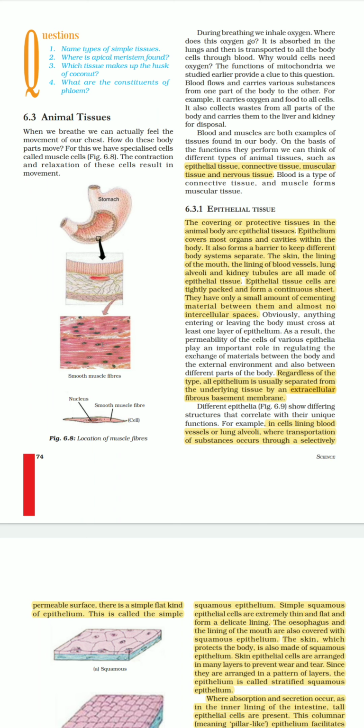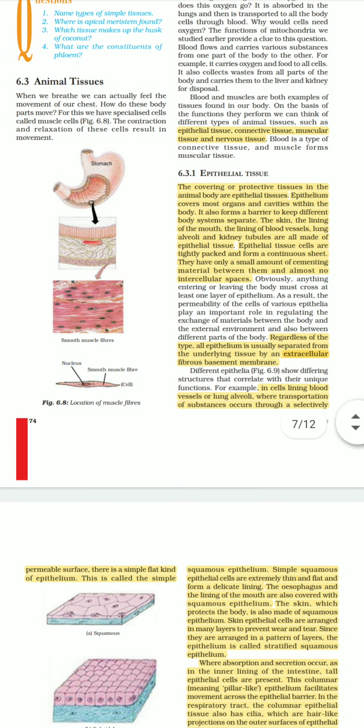Epithelial tissues are formed in a single layer as well as in multiple layers. If they are formed in a single layer they are called simple epithelial tissues, and if they are formed in multiple layers they are called stratified epithelial tissues.